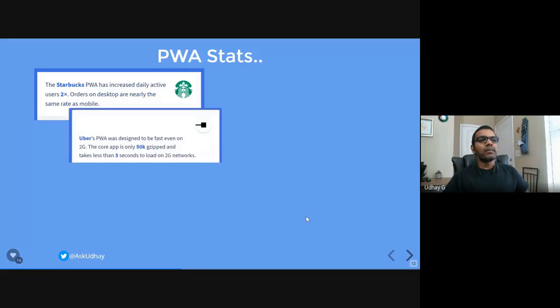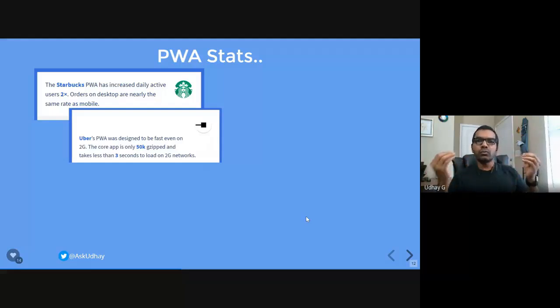And something similar happened for Uber. When Uber released their PWA, it helped their clients who have a 2G network. A year or two back in India, 2G network was very popular, and 3G was taking some time there.